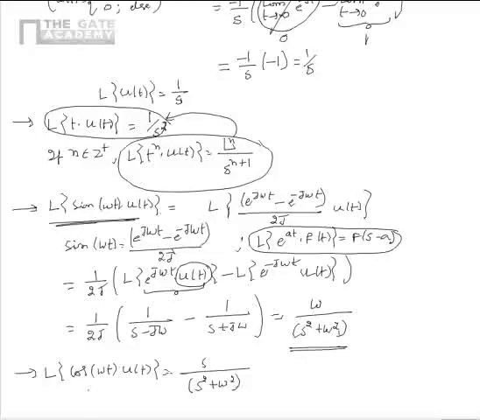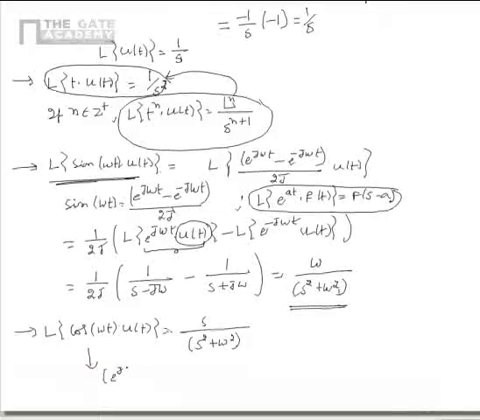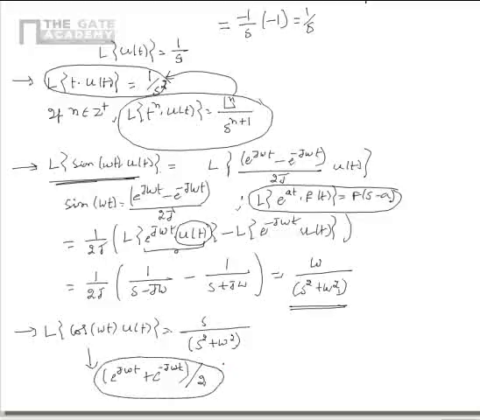For proving the same, we can use the property that cos omega t is equal to e power j omega t plus e power minus j omega t divided by 2. By using this property, we can show that Laplace transform of cos omega t u of t is equal to s by s square plus omega square.